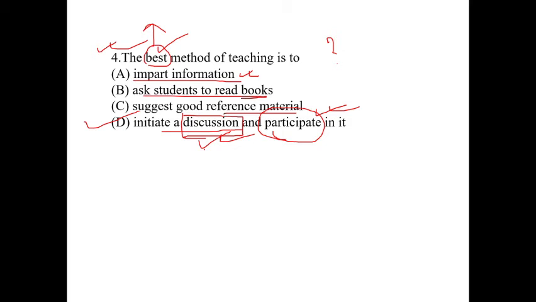to discuss a particular topic, then the students will learn better, because when you are giving them the opportunity to discuss the particular topic, their mental ability, or cognitive ability, or thinking ability will develop. So it will motivate them, or it will create an interest in them on the particular topic. And obviously you have to participate in the discussion, because you have to correct them if they say anything wrong. So your participation is also an important factor, so we can say that option D is the best option.